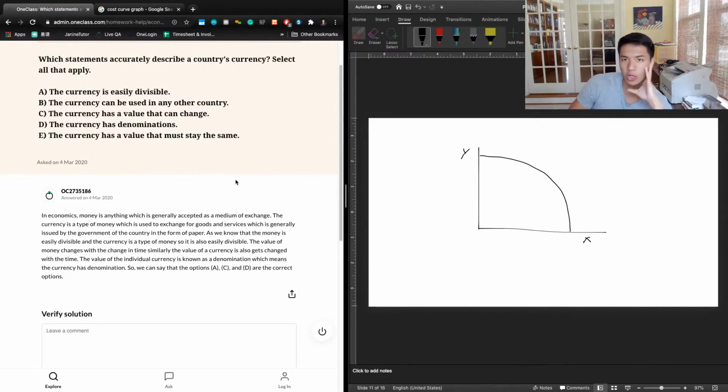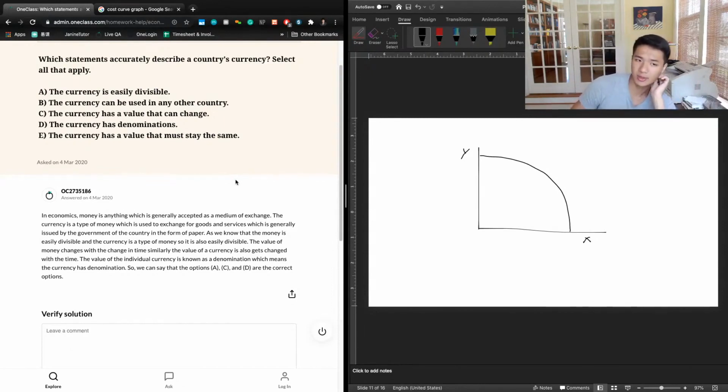If there's only one giant, let's say we eliminated all denominations of currency, we said the only bill that you're allowed to use is $100 bills, and that's the smallest unit of currency, then there are a lot of transactions that cannot occur. You wouldn't be able to buy a jar of milk because the least amount of money that you can pay is $100. And so that's not going to be an adequate reflection of value. So a currency that is easily divisible is necessary if you want to have a medium of exchange.